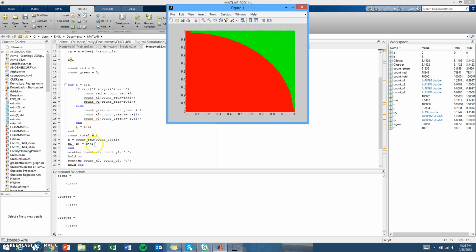We're multiplying it by 4 because the ratio of the area of a circle to the area of a square is p equals the area of a circle over the area of a square. And so for the unit circle, that just boils down mathematically to pi over 4. And so we're isolating pi, so we're multiplying the proportion p times 4.